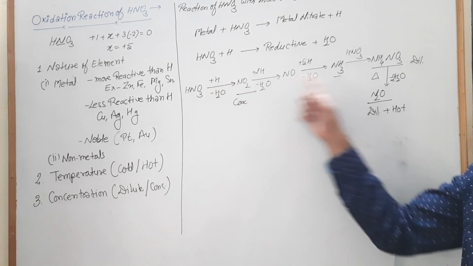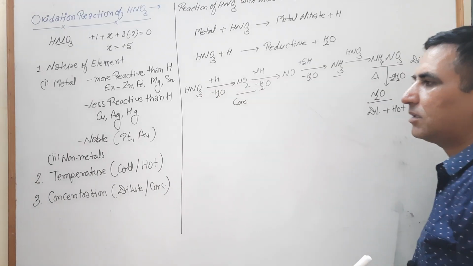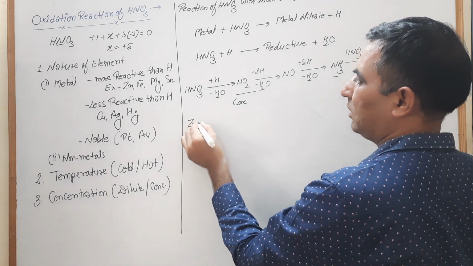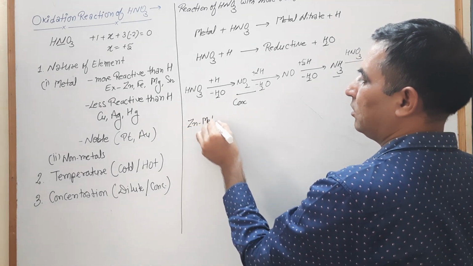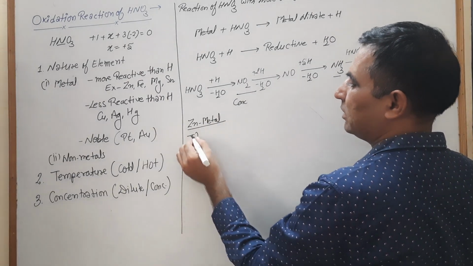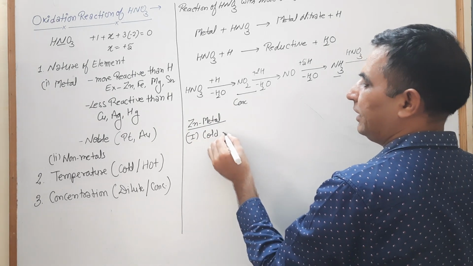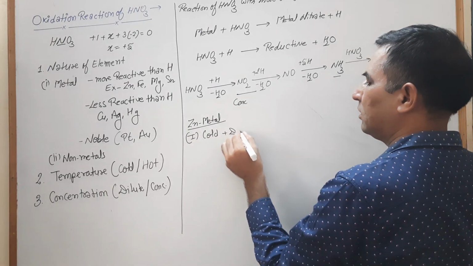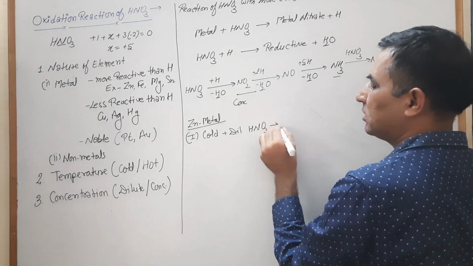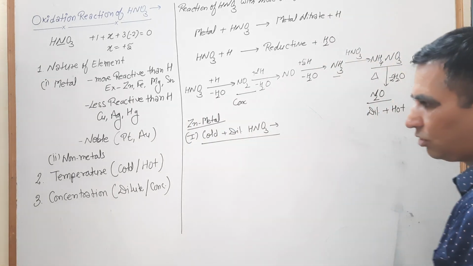Let's explain this with the help of some examples. I am taking the example here of zinc metal. So the reaction of zinc metal with the first condition, cold and dilute HNO3 solution. The condition is cold and dilute HNO3 solution.